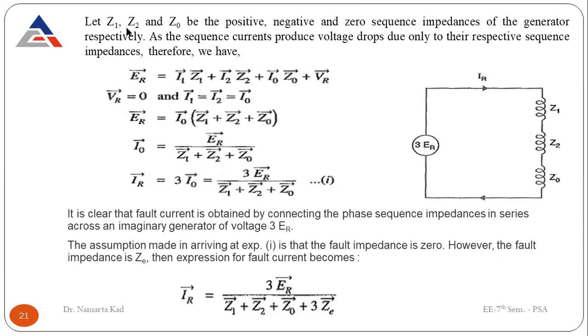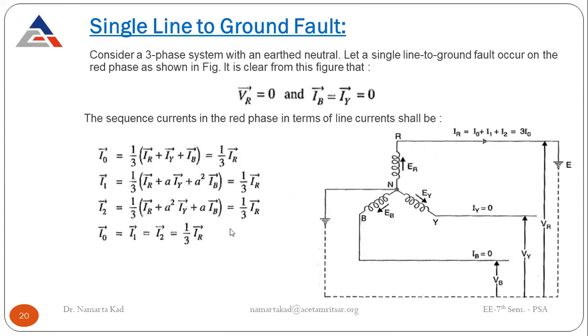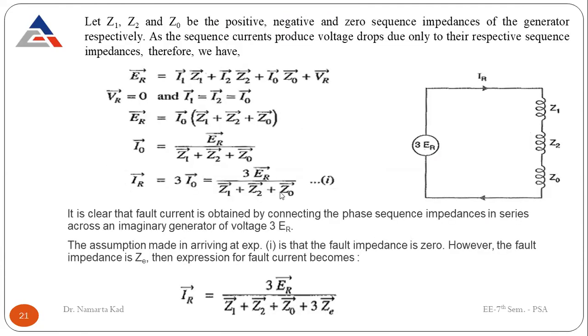Now let Z1, Z2 and Z0 be the positive, negative and zero sequence impedances of the generator respectively. From this relation, it is seen that the same current is flowing in all three sequences. This means that these three sequence impedances are connected in series. Only when they are connected in series is the current flowing in them equal.